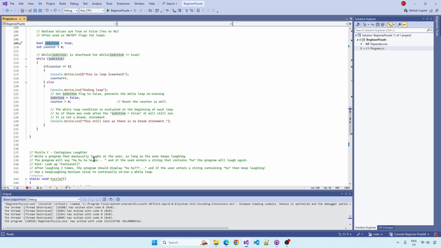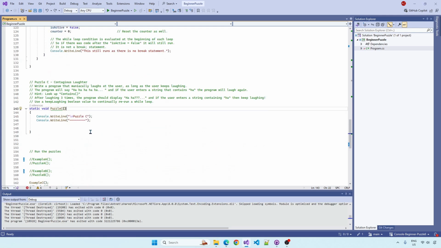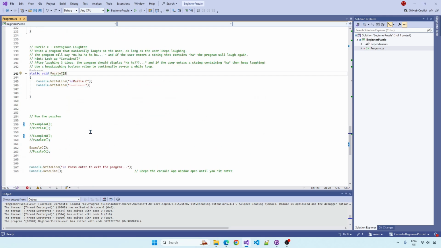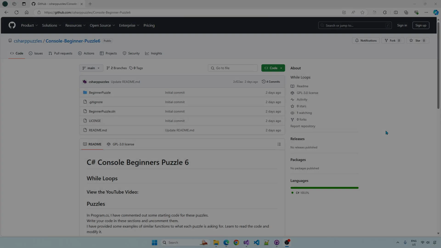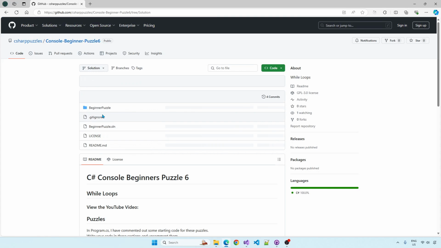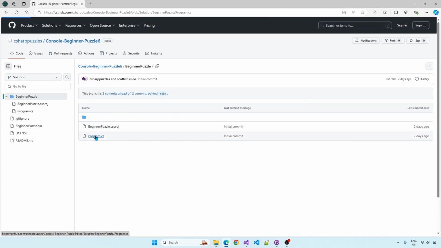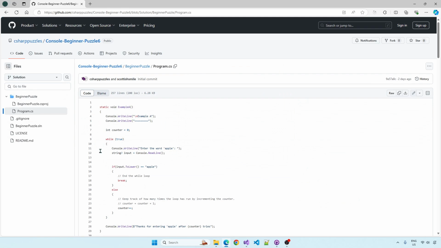So there's going to be a loop, there's going to be an if statement, and there's going to be a keep laughing Boolean variable. Have a go. Good luck. The solutions are available in the solution branch in the repository. If we click this, we can navigate to program.cs and all the answers are there.